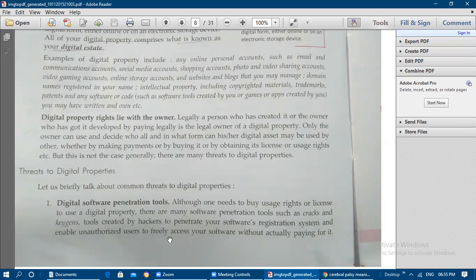Hackers use these key generator tools or cracker tools to penetrate the original software registration system, and they make it possible for other unauthorized users to use that software freely. So hackers make this facility available because of these penetration tools, key generator tools and cracking tools. Okay, freely they can access the software.